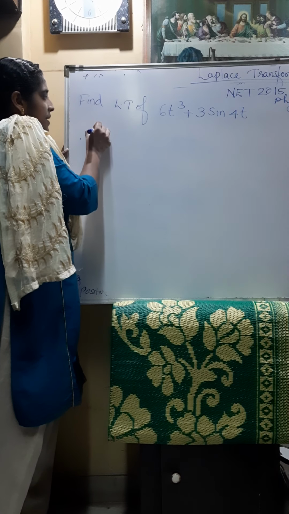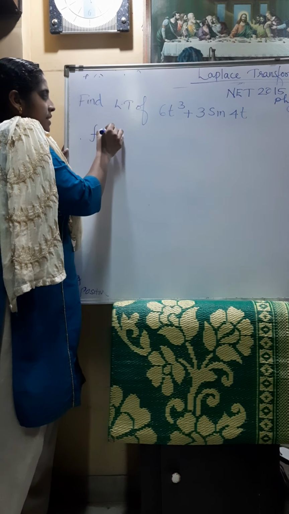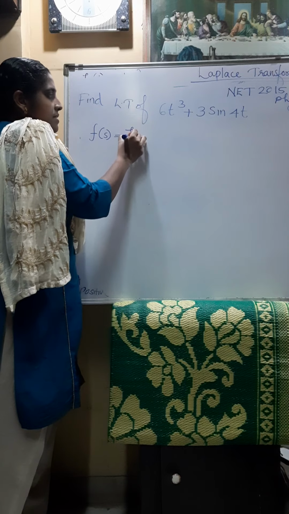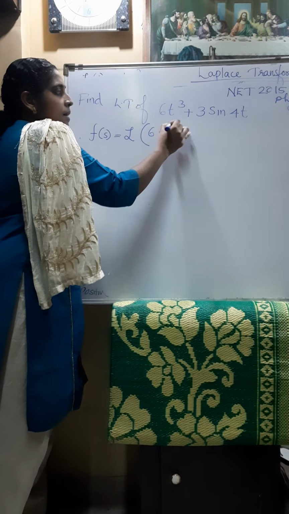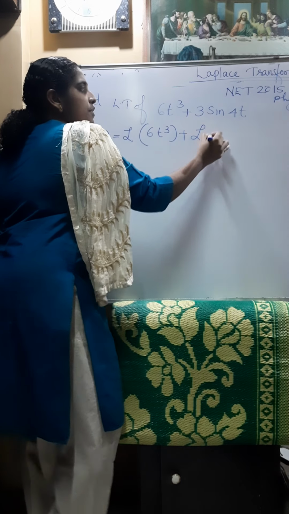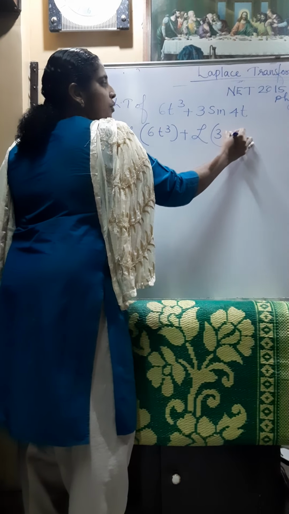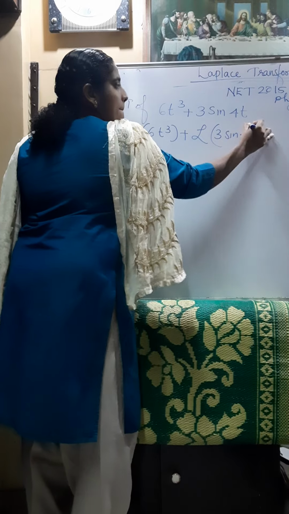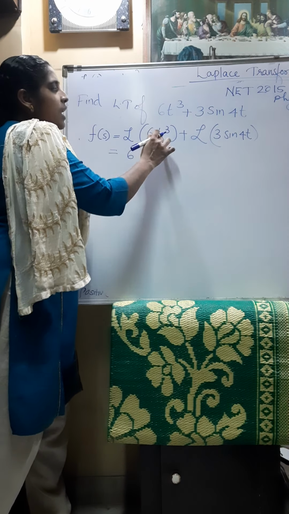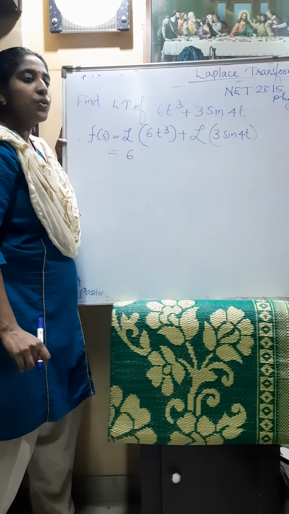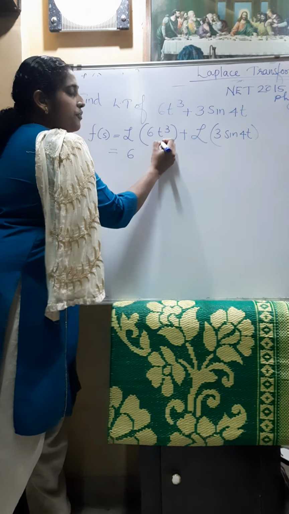So what will be the Laplace transform? F of s is equal to the Laplace transform of 6t cube plus the Laplace transform of 3 sin 4t. So this will be 6 into the Laplace transform of t raised to 3, which is in the form of t raised to n.